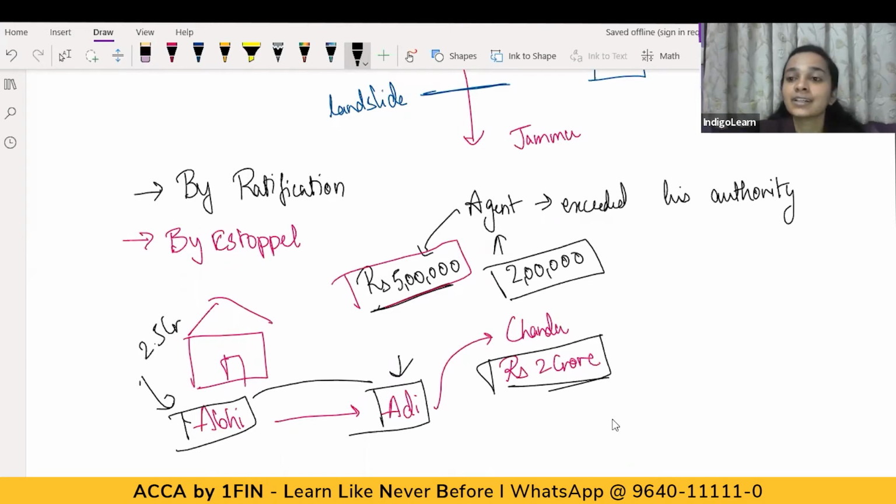So if the principal has held out that a particular person is his agent, though he is not, then he cannot later on deny his liability. He cannot later on deny this person being his agent. So that is what agency by estoppel means. So these are the different ways in which the agency relationship is formed.